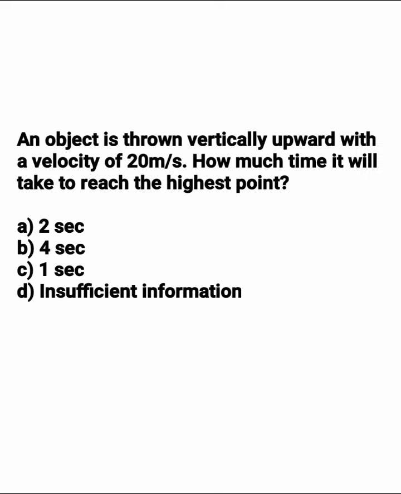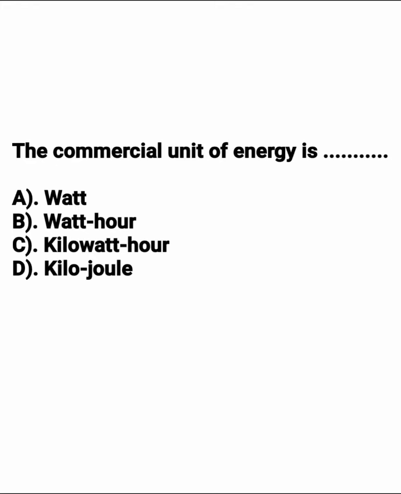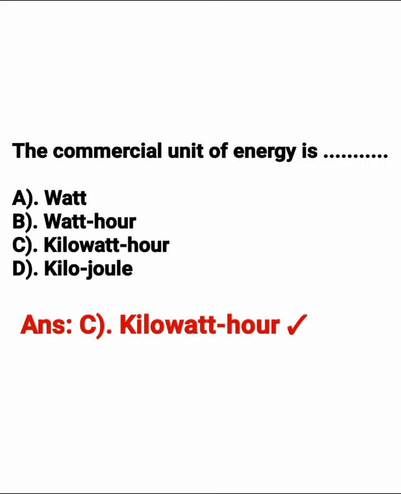An object is thrown vertically upward with a velocity of 20 meters per second. How much time it will take to reach the highest point? The correct answer is option A. Which is the chemical unit of energy? The correct answer is option C.